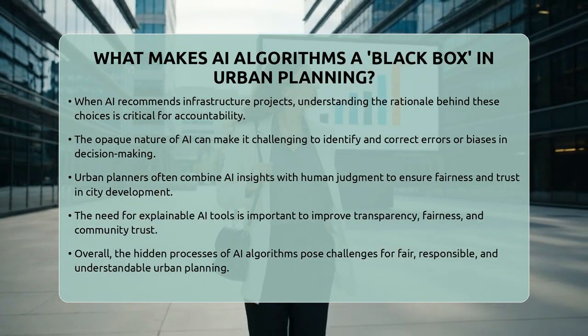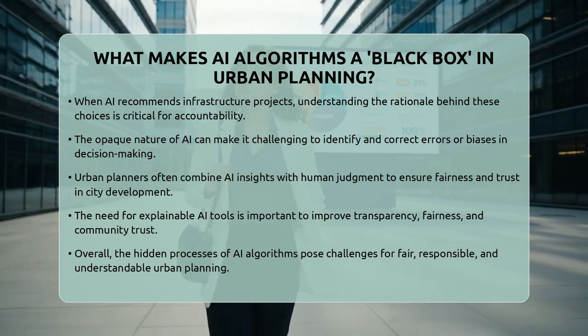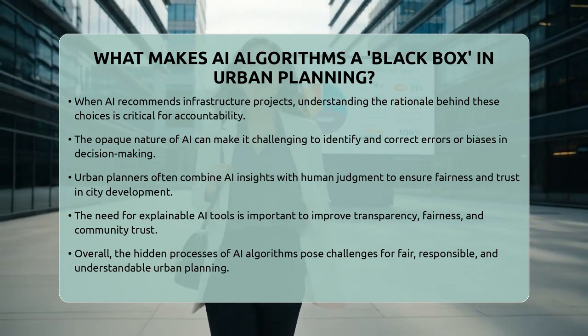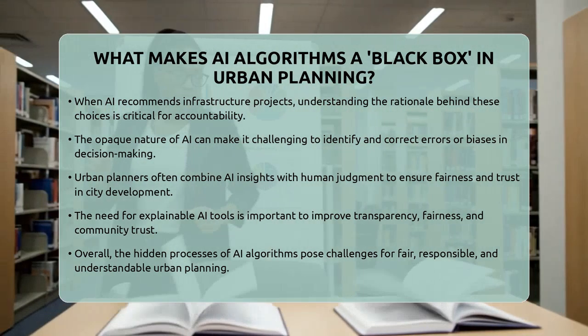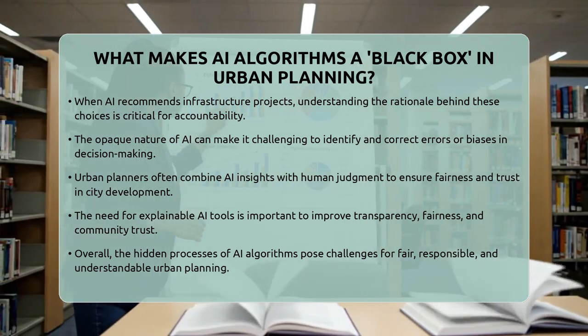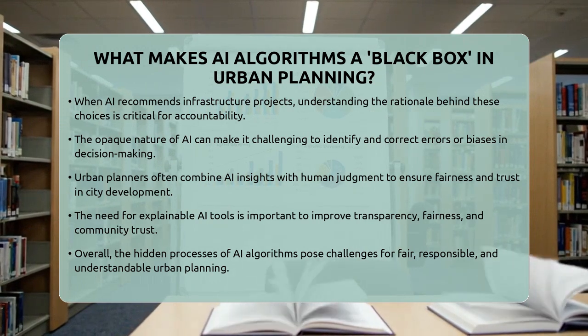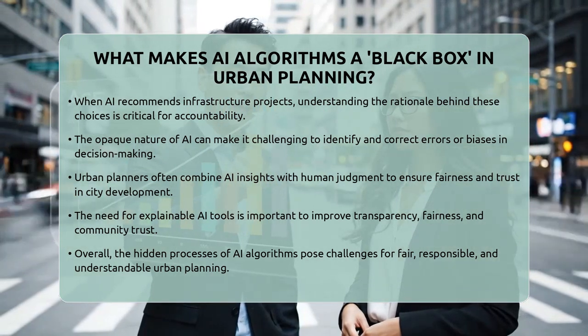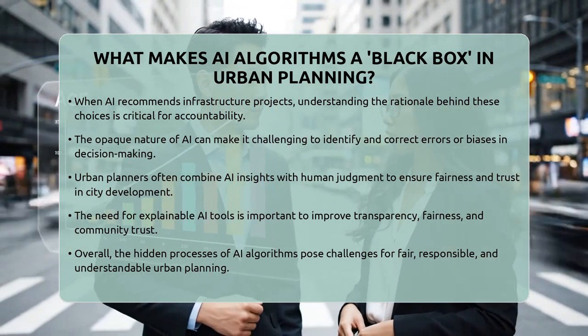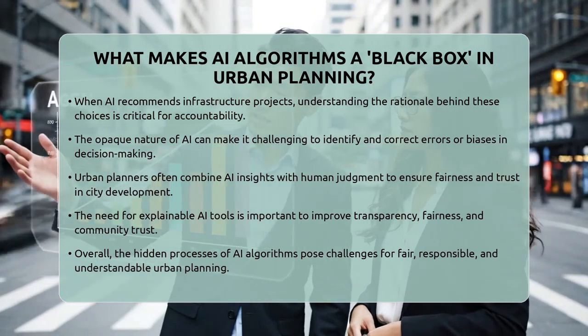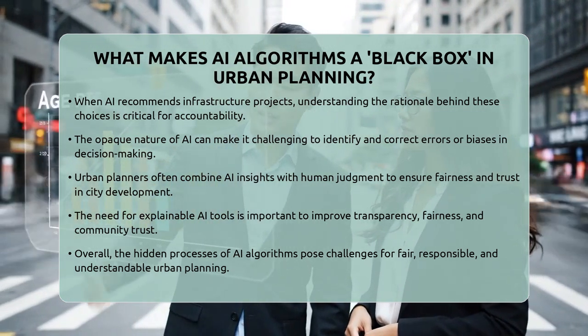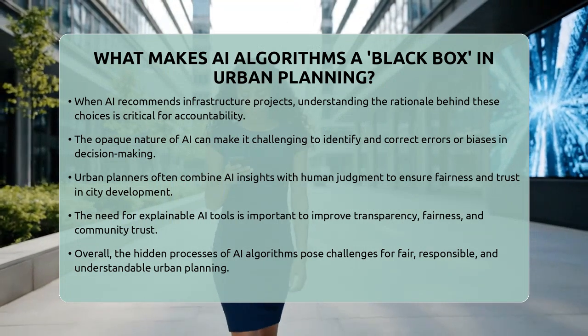In real-world applications, planners use AI for traffic flow improvements, zoning changes, and resource distribution based on demographic data. But because of the black box nature, they need to add human judgment, check data sources for fairness, and push for explainable AI tools. This way, they can make smarter, fairer decisions that communities can trust.